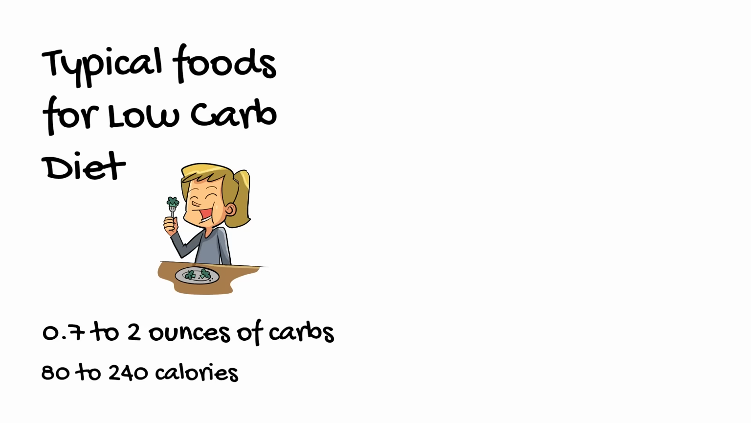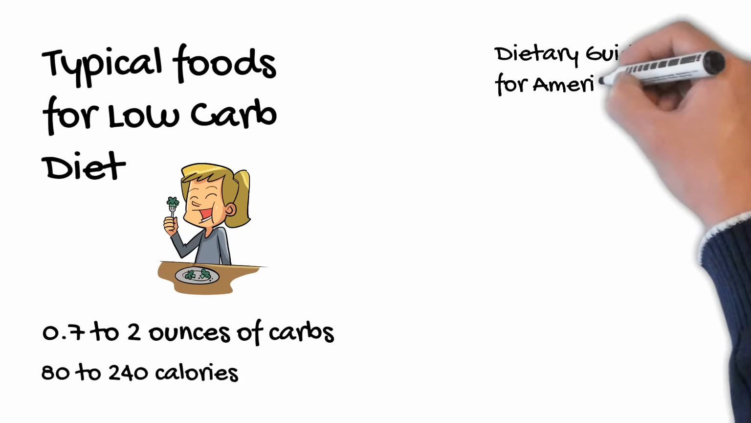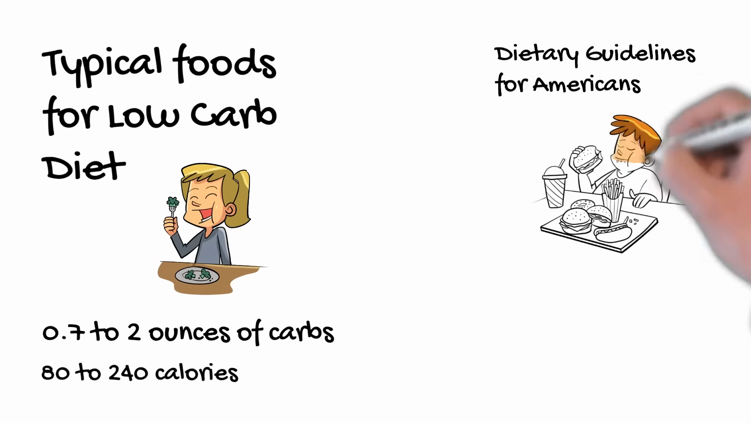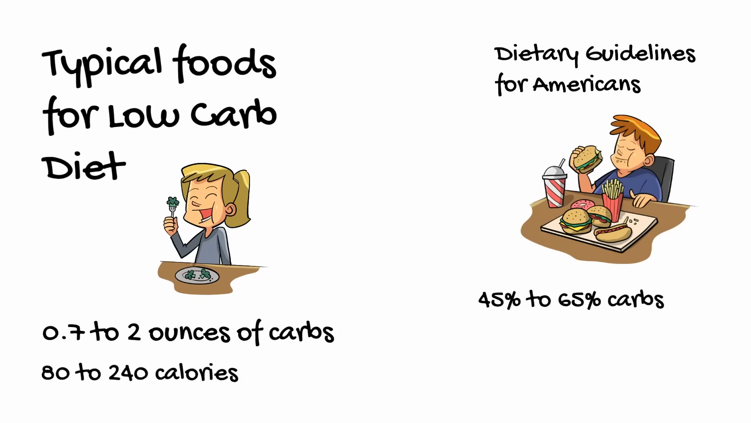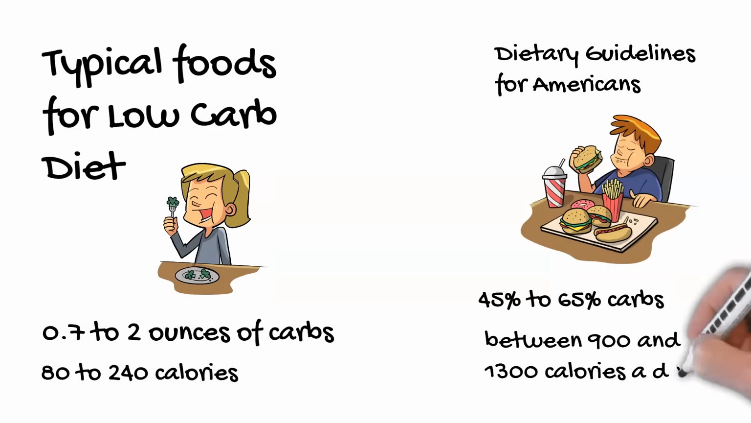Some low-carb diets greatly restrict carbs during the initial phase of the diet and then gradually increase the number of allowed carbs. In contrast, the Dietary Guidelines for Americans recommends that carbohydrates make up 45% to 65% of your total daily calorie intake. So if you consume 2,000 calories a day, carbs would account for between 900 and 1,300 calories a day.